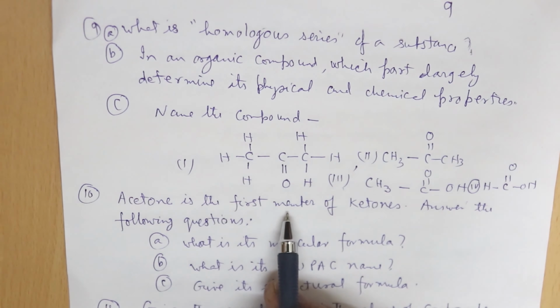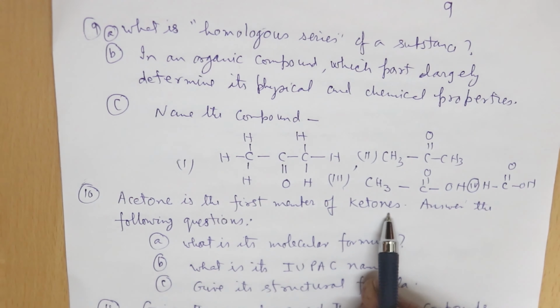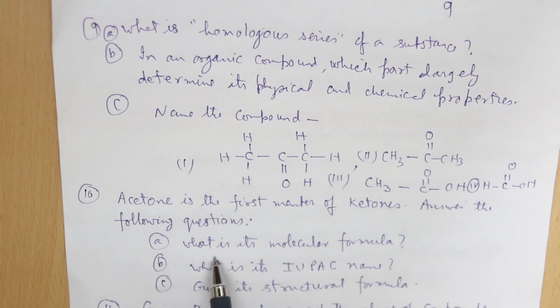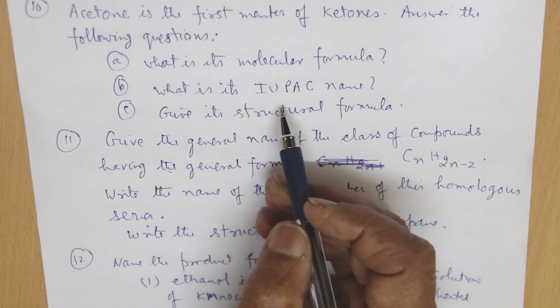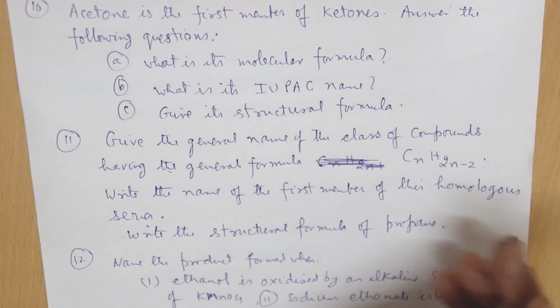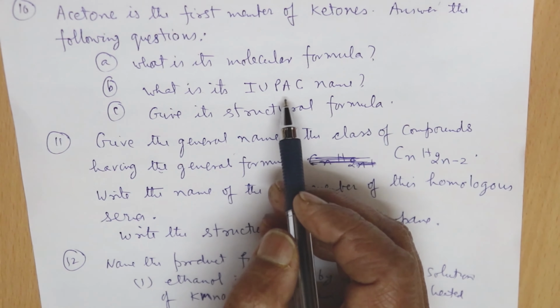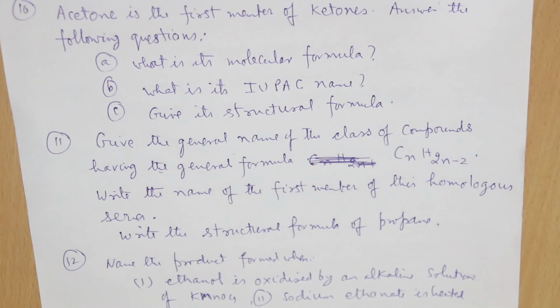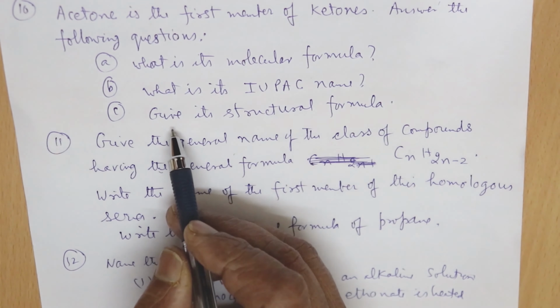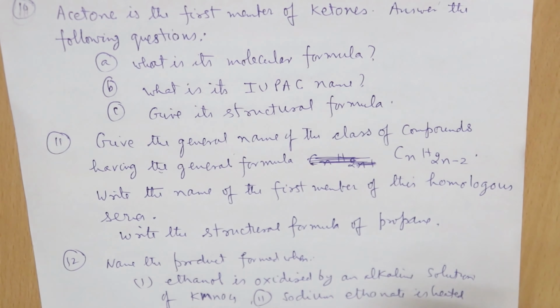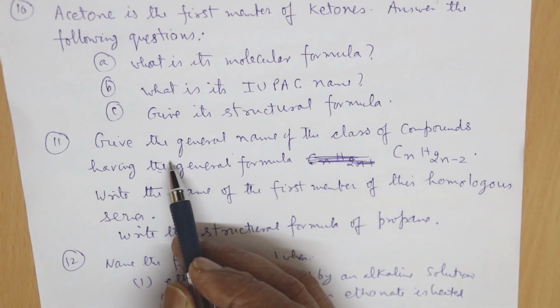Then next question, acetone is the first member of ketones. Then answer the following questions. What is its molecular formula? And what is its IUPAC name? Full form of IUPAC is International Union for Pure and Applied Chemistry. Give its structural formula also. Then we have next question.